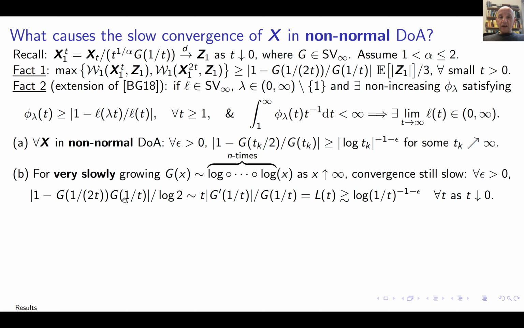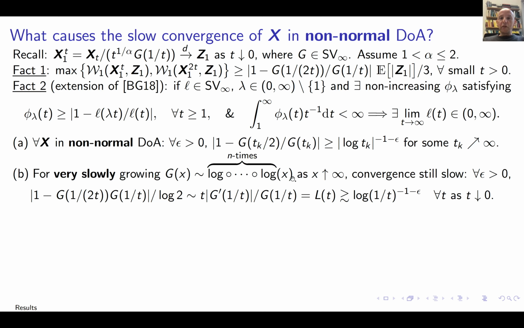In that case, we can analyze this lower bound and prove that it actually holds that this lower bound is always greater, for any epsilon, than 1 over (log 1 over t) to the power 1 plus epsilon, for all t, not just along some subsequence. Okay? So in other words, for such Levy processes, I have this scaling function that puts it in a non-normal domain of attraction, but this cannot be detected.